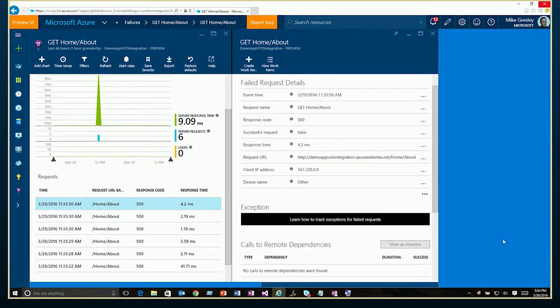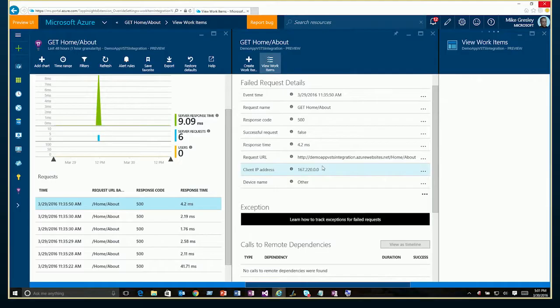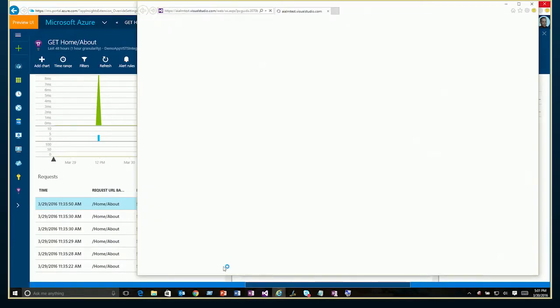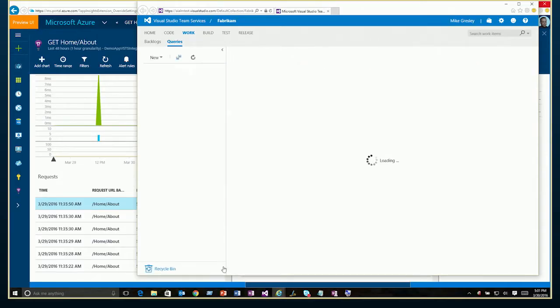Once we have at least one work item created for this particular failure, or if we're in proactive detection for that proactive detection bucket, we can simply click View Work Items, and it will bring up a blade that shows all the work items that are associated with this particular item. And if we click on any of those, it should navigate to my ALM system and go directly to that particular work item record.